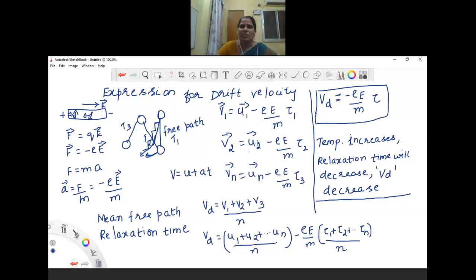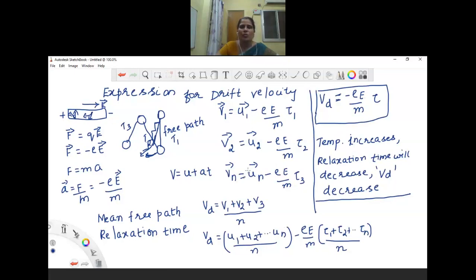Normally, if you substitute in this equation t equal to 1 second, 2 seconds or 3 seconds, then it will be accelerated motion. But here we are substituting only the relaxation time. So this drift velocity is a uniform motion. It is not accelerated motion.